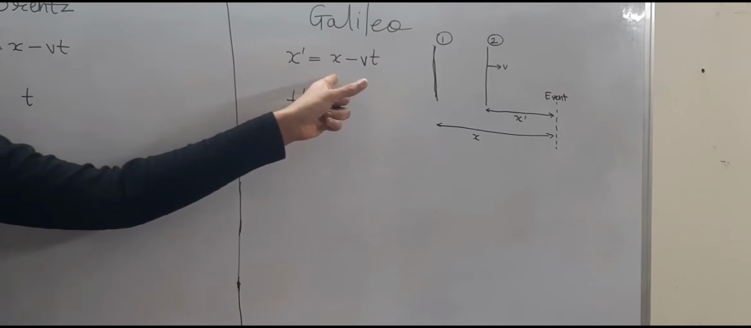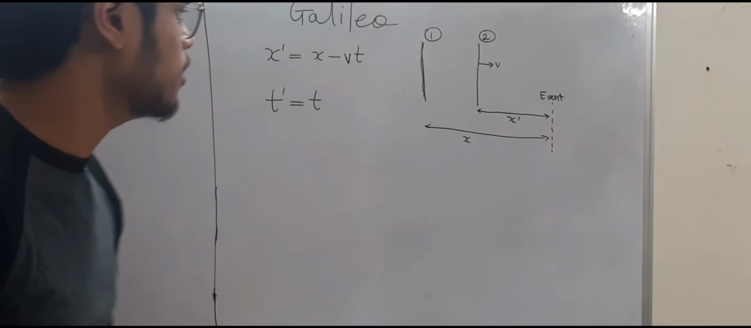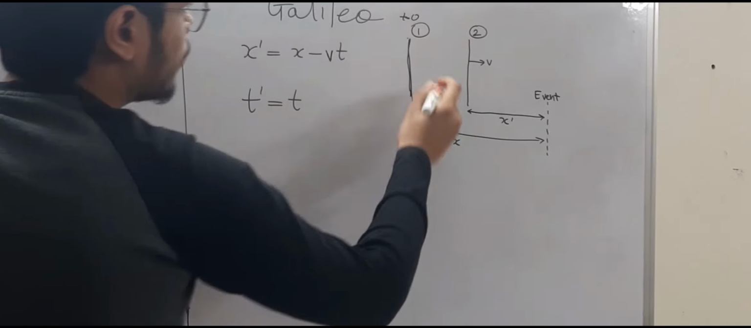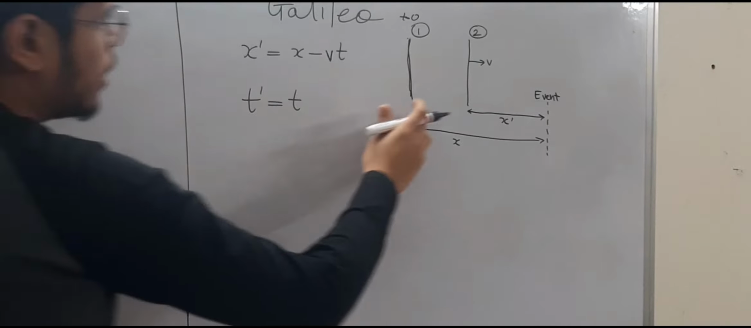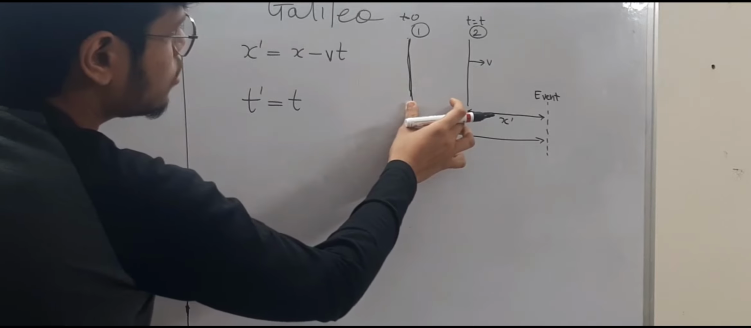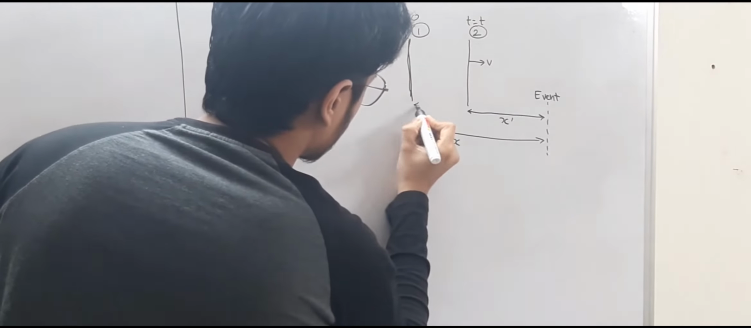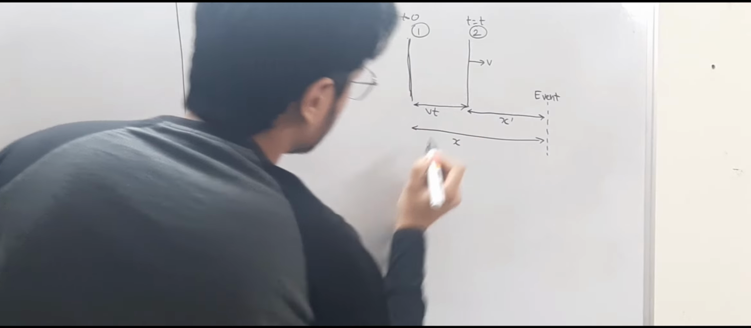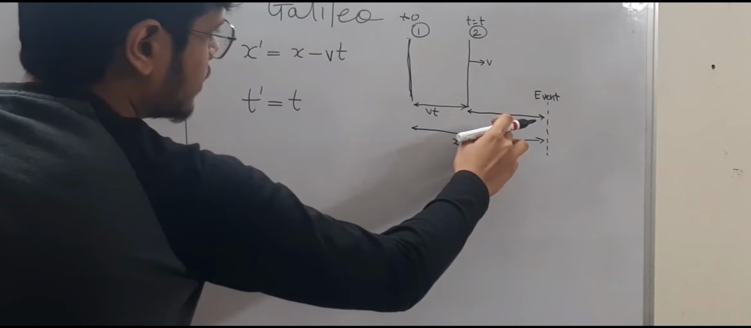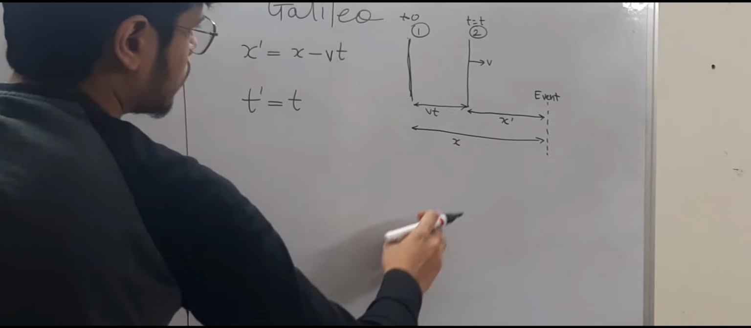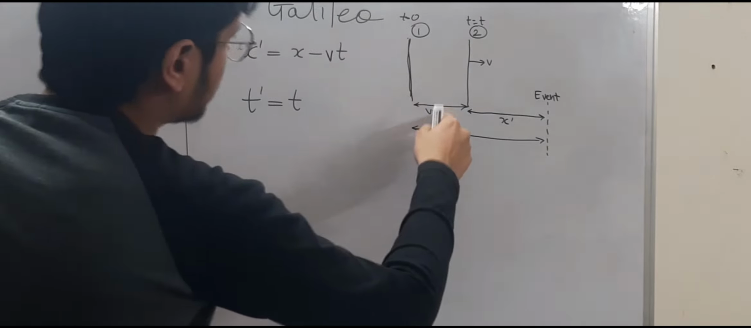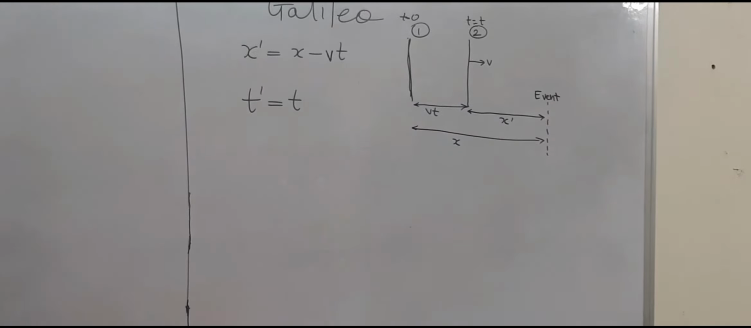Then it is given by x dash equal to x minus vt. How can you prove it? X dash and this is x. Let's say frame 2 was at frame 1 initially, at t equal to 0. And after a certain time t, it traveled forwards. So what is this distance going to be? It will be speed into time, vt. So now you can give the relation x dash equal to x minus vt, or x equal to x dash plus vt.